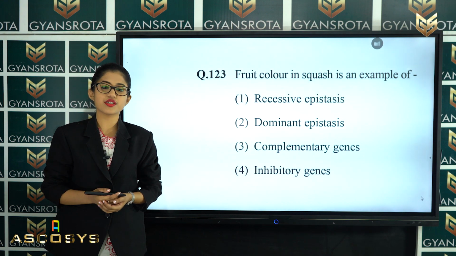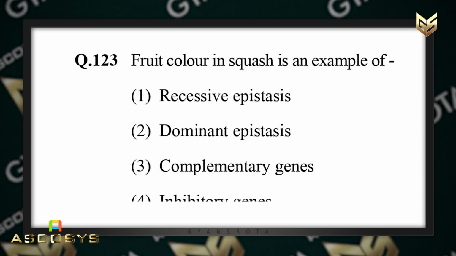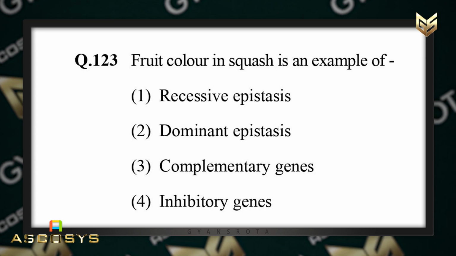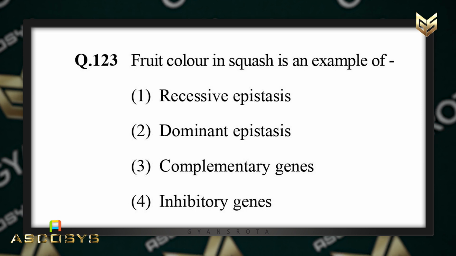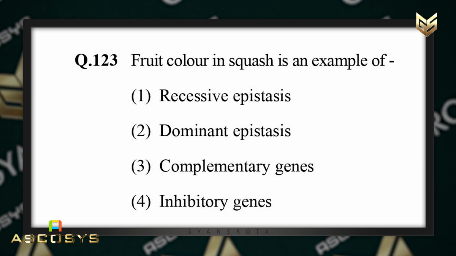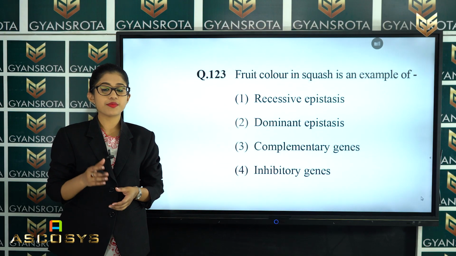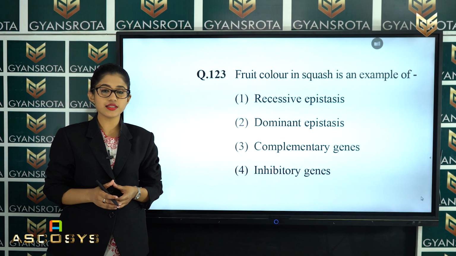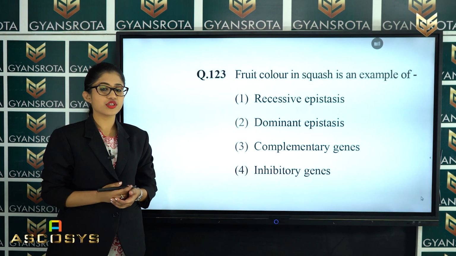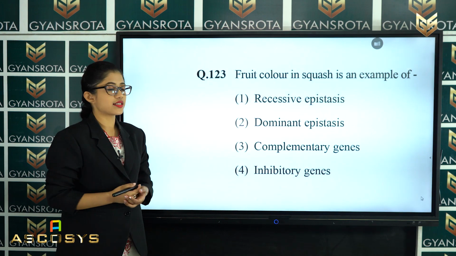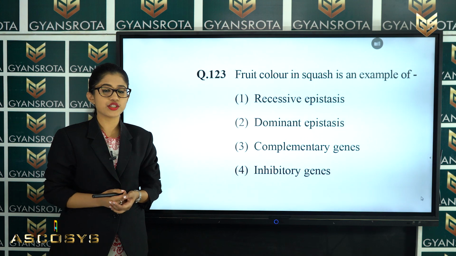Now, the next question is question number 123. Fruit color in squash is an example of recessive epistasis, dominant epistasis, complementary genes or inhibitory genes. So, this question is from the chapter Principles of Inheritance and Variation. In this question, you must have seen there is a new term that is called the epistatic gene. So, what do you mean by epistatic gene?